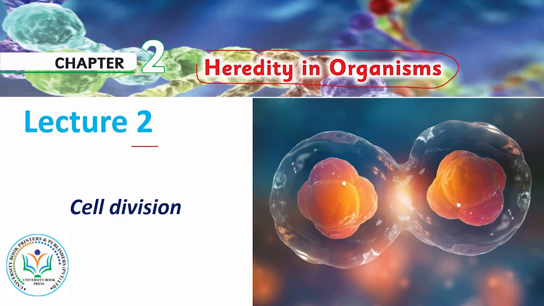Heredity means transference of characters and features from one generation to another. For this purpose, a very important phenomenon is responsible, that is cell division. Cell division simply means the division of one cell into two and into four and so on. When we were discussing unicellular organisms in grade 6, we discussed that one unicellular organism divides into two. That was called reproduction there.